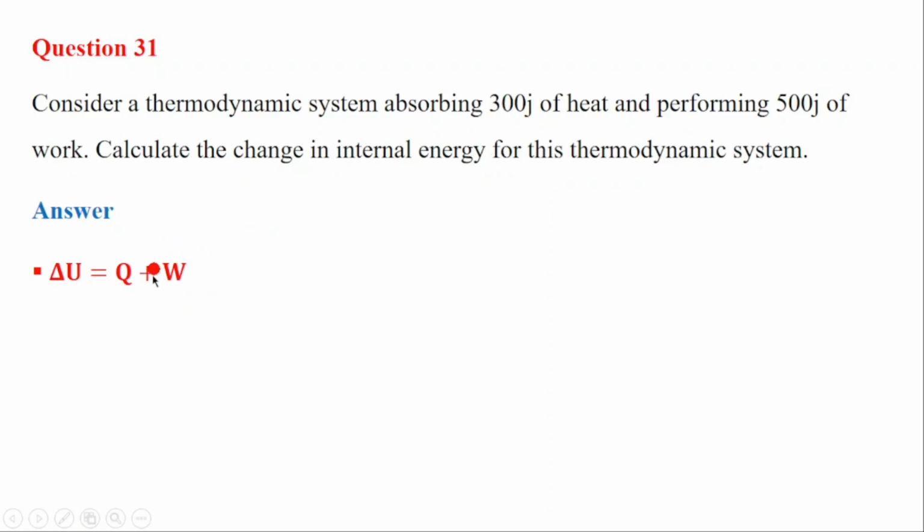Then we need to add the work done. Here they are saying the system is performing 500 joules of work. That means that the system is losing energy, doing work on the surroundings. There is a flow of work from the system. This means that the work done will be negative. By doing so, the change in internal energy is equal to Q plus the work done. So we have 300 joules minus 500 joules. Then the change in internal energy is equal to minus 200 joules.